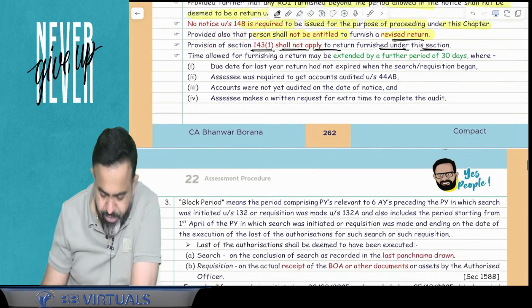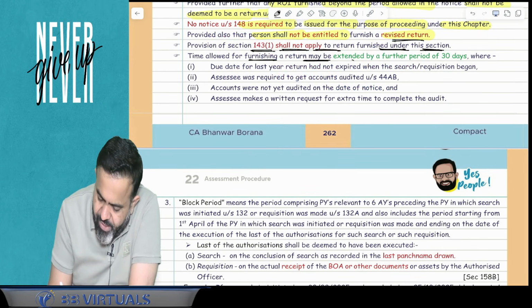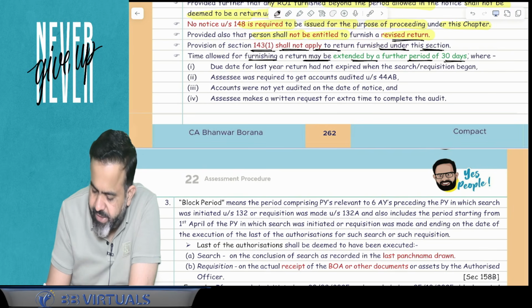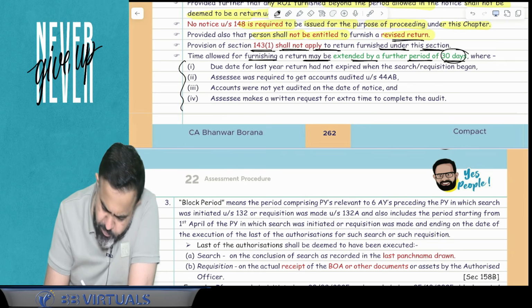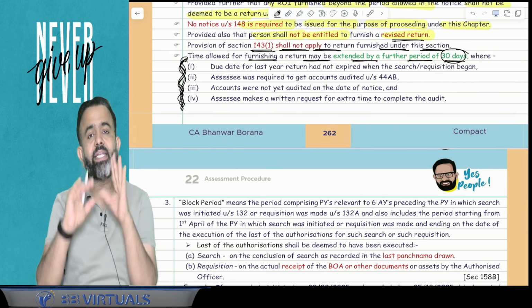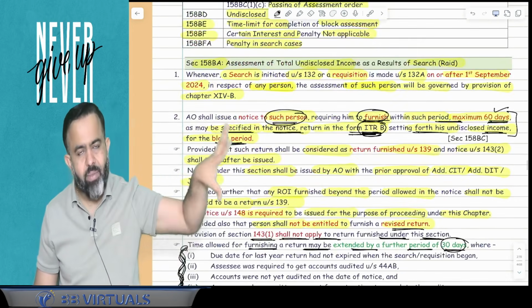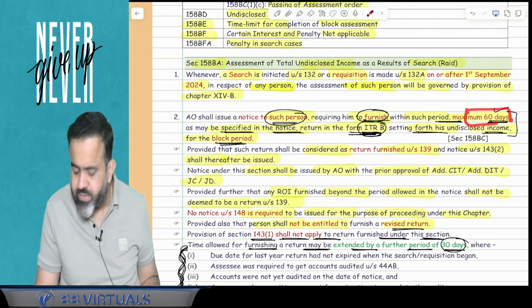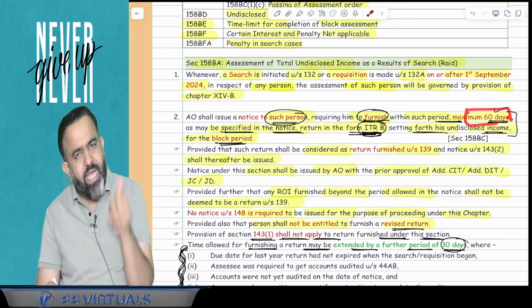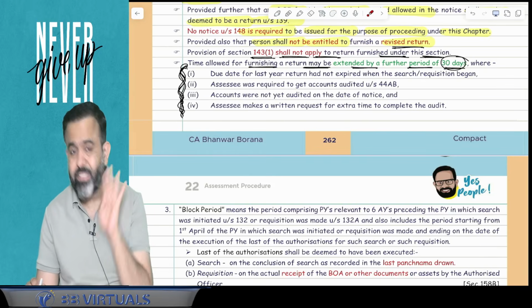Now there is one more point. This point says that the time allowed for furnishing a return may be extended by a further period of 30 days where these four conditions are satisfied. If these four conditions are satisfied, then the AO can allow you 30 extra days to file the return. Normally the AO will give you time, maybe 30, 40, or 50 days, but the maximum the AO can allow is 60 days. But this time limit can be extended by 30 days if four conditions are satisfied.